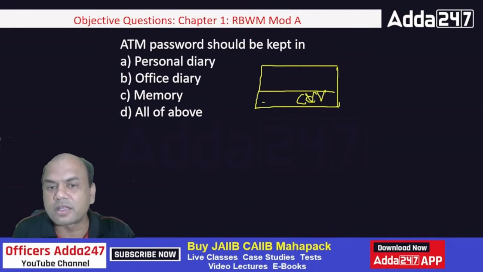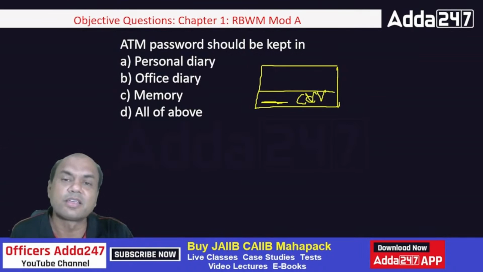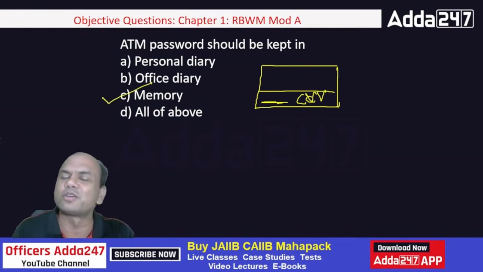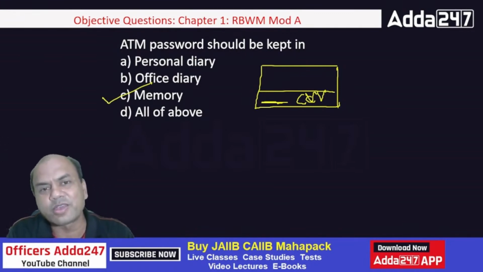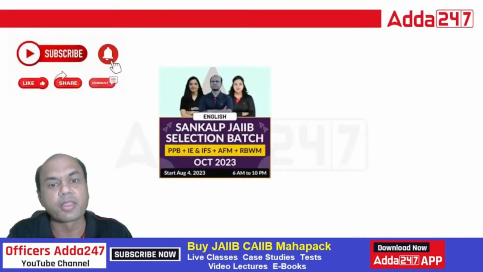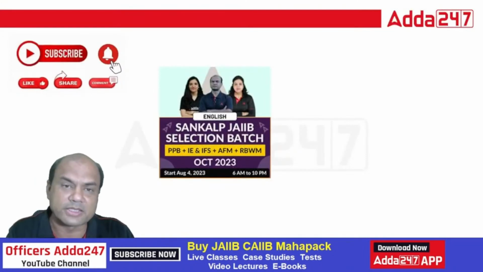The persons write there so that they don't forget it. But that gives you such a huge risk. If somebody gets this card, he gets your password also, isn't it? So that's why it should be kept in memory only. It should not be shared anywhere, neither in the personal diary, nor in the office diary, not on the card, never anywhere.